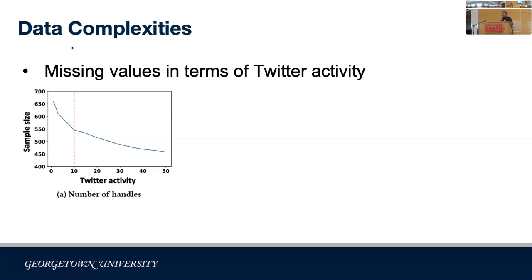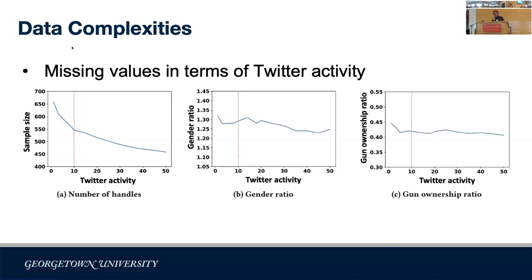Another thing we want to keep in mind by setting a threshold is that different people use social media differently. For example, if female users are more active than male users in general, then by setting this threshold, we will filter out more male users than female, and we'll introduce additional bias to the training data.